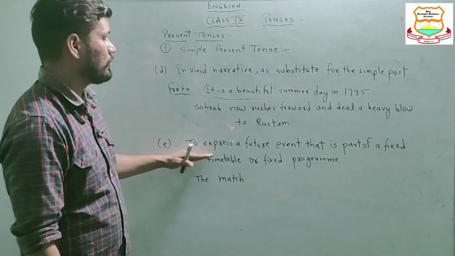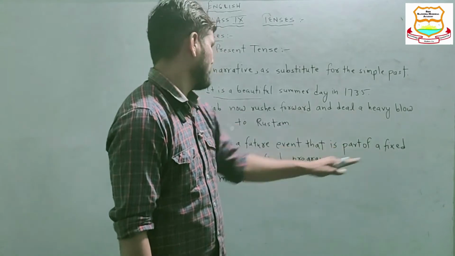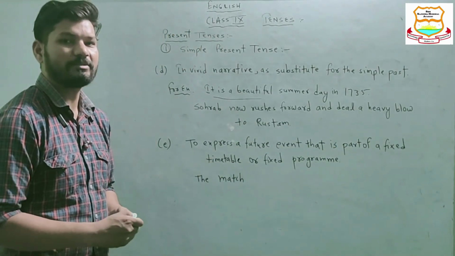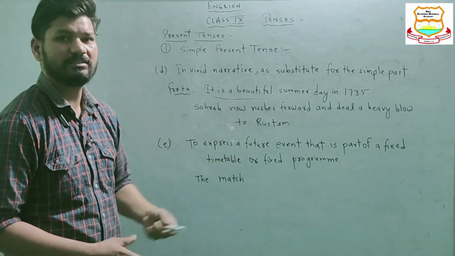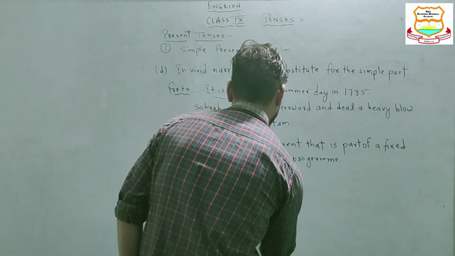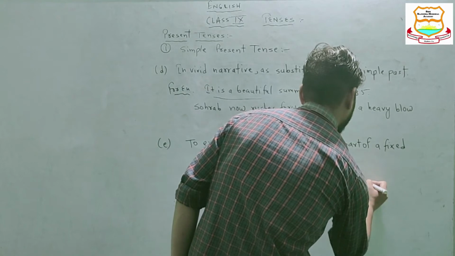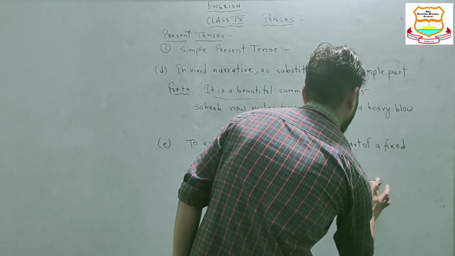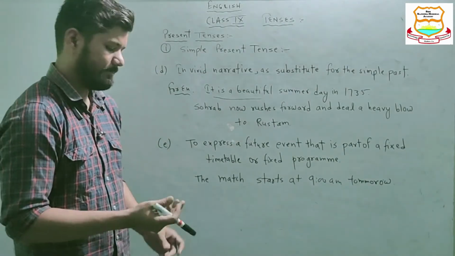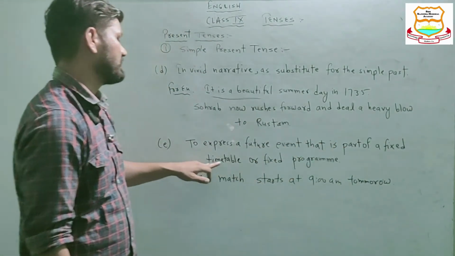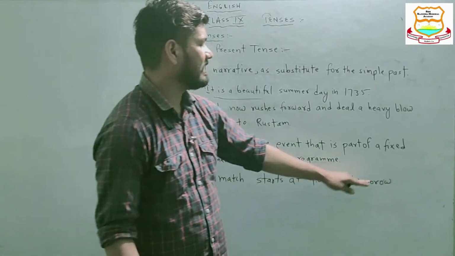Now this one: to express a future event that is part of a fixed timetable or fixed program, we can use simple present tense. Like we can say, the match starts at 9 a.m. tomorrow.